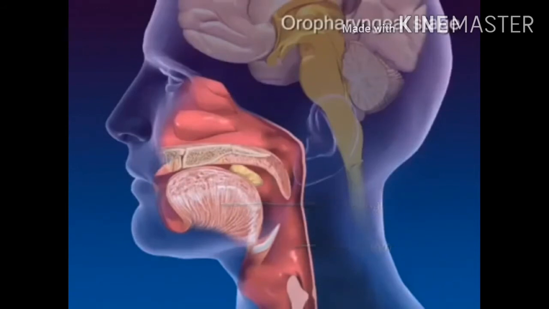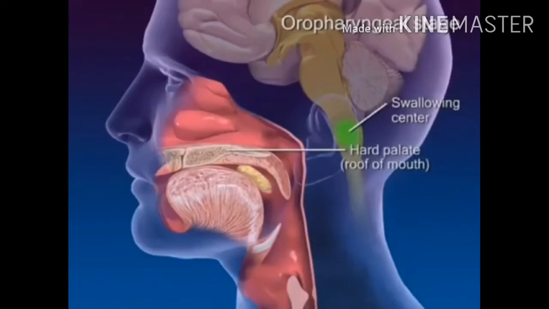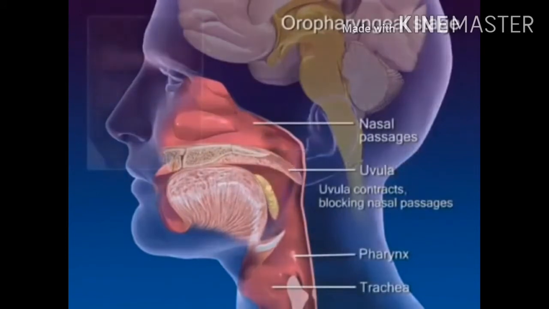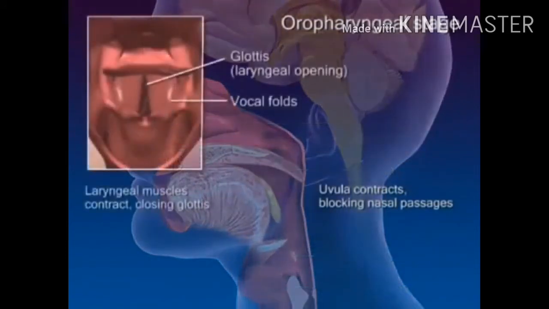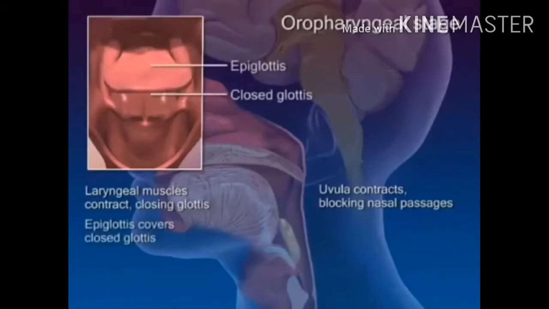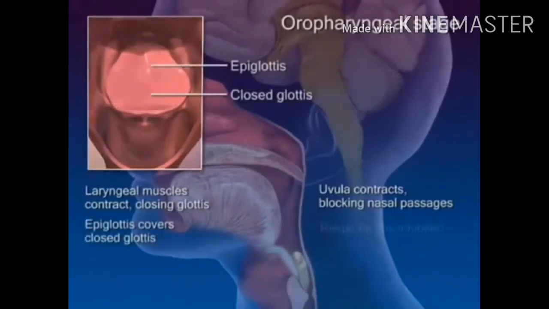Then it is ready to travel into the next part of the digestive tract, which is called the esophagus. On getting into the tract of the esophagus, there lies the epiglottis. It is a flappy layer of skin which closes the respiratory tract, giving space for the food to travel into the esophageal tract.